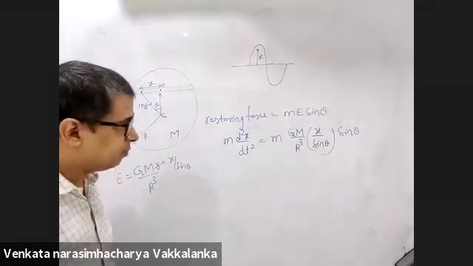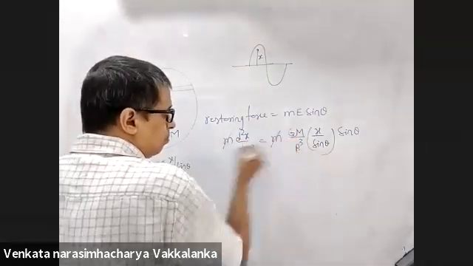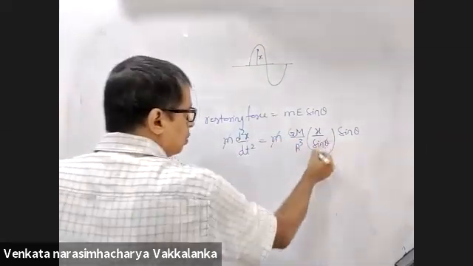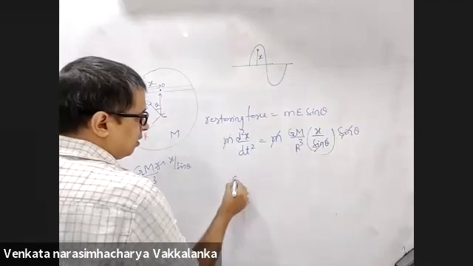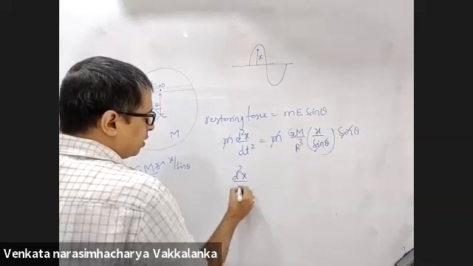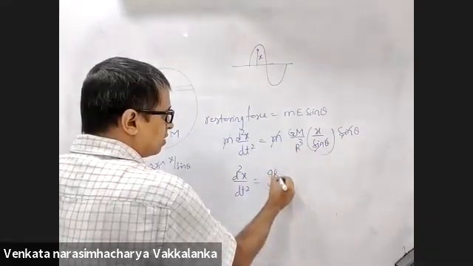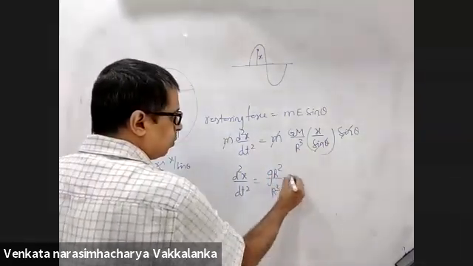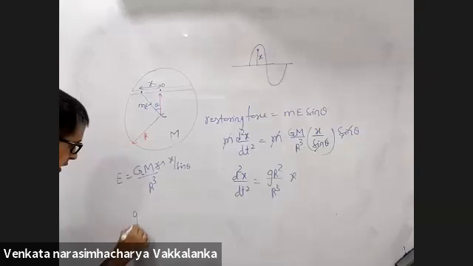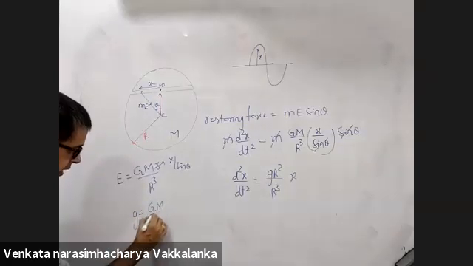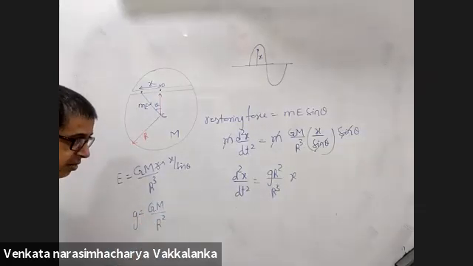Yes, sir. Small m will go, sin theta will go, d2x by dt square is equal to g r square by r cube into x. What is that? Small g is GM by r square. You are aware of it?